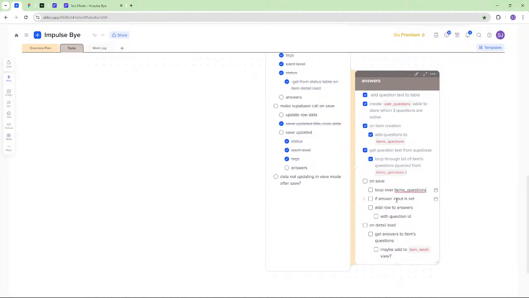We need to loop over it. If they have inputted an answer to that in that questions component, how will we know that? Okay. Let's loop and then figure out this conditional of if they put an answer in.